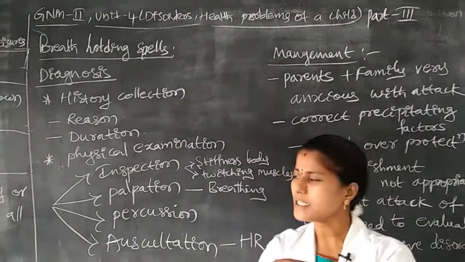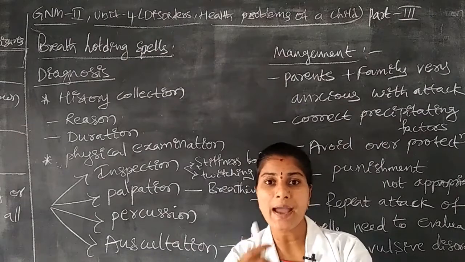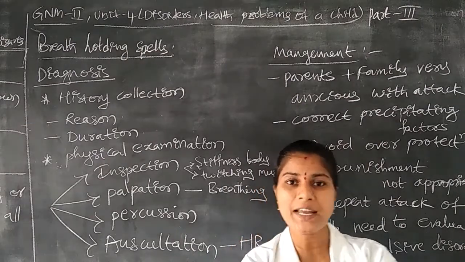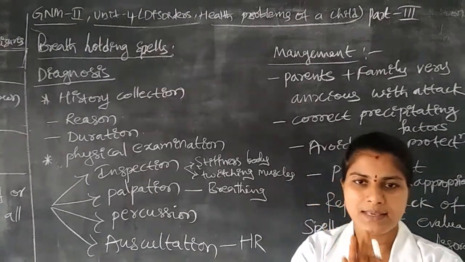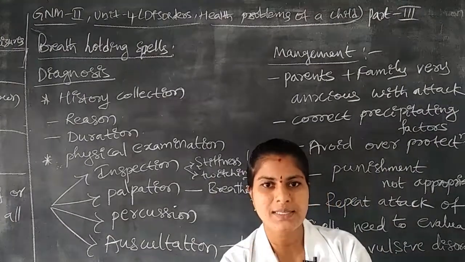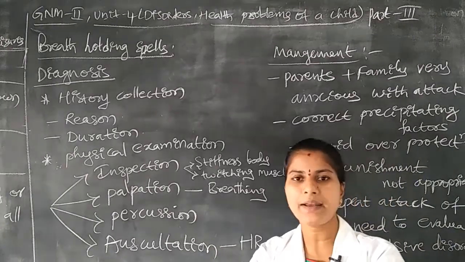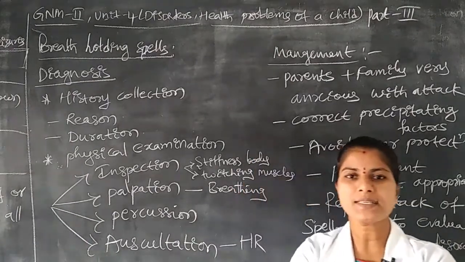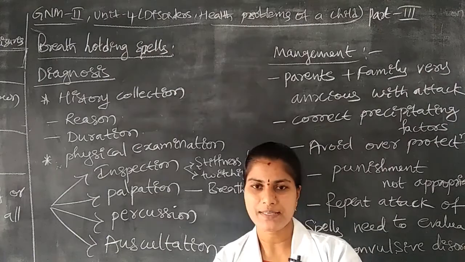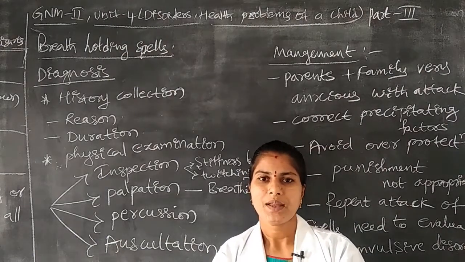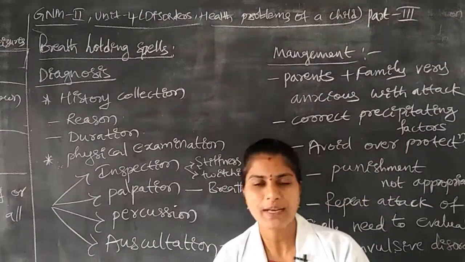Here the first one is inspection. In inspection we are using the eyes, with the help of vision we have to identify the problem of a child. Is there any seizure, meaning abnormal body movements, or any body stiffness? In children who have breath holding spells, the child has body stiffness. Any problem like that will be identified by inspection or visualization of the client.